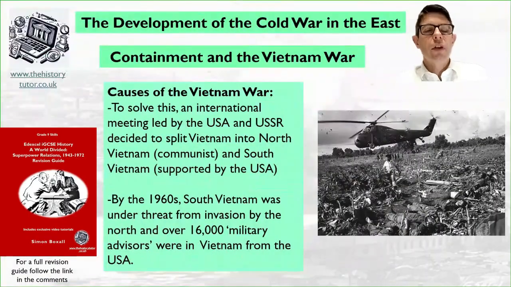So to stop the crisis in Vietnam, the US hosted a meeting between the USA, the Soviets and other countries to discuss the Vietnamese problem. And they decided that Vietnam should be split into North Vietnam as more communist and South Vietnam supported by the USA. By the 1960s, South Vietnam was under threat from invasion by the North, and over 16,000 military advisors were sent to Vietnam from the USA.